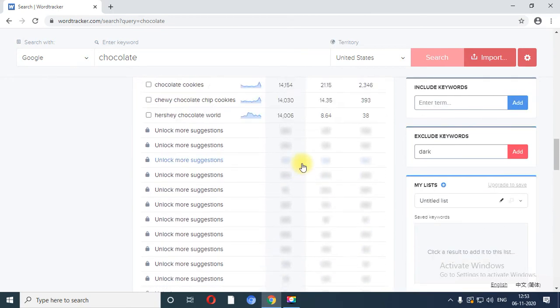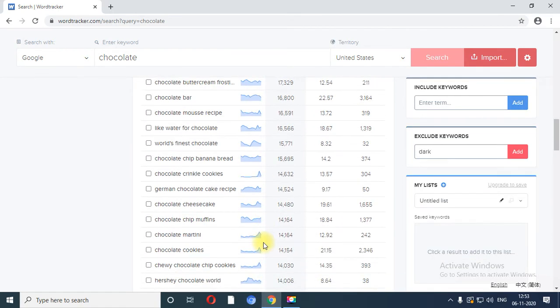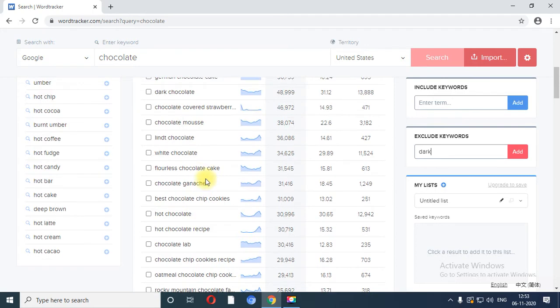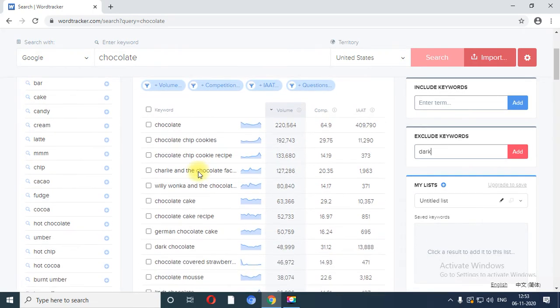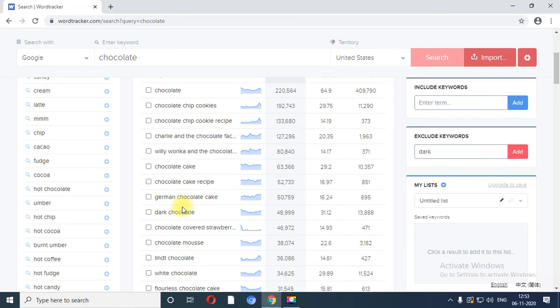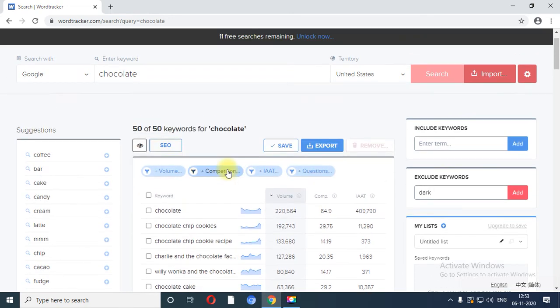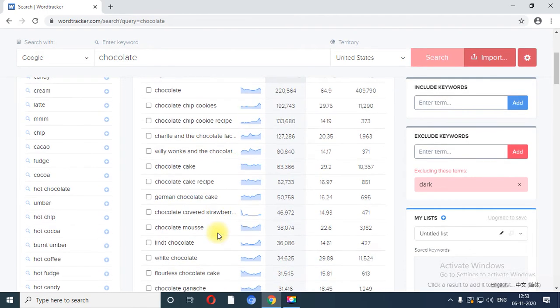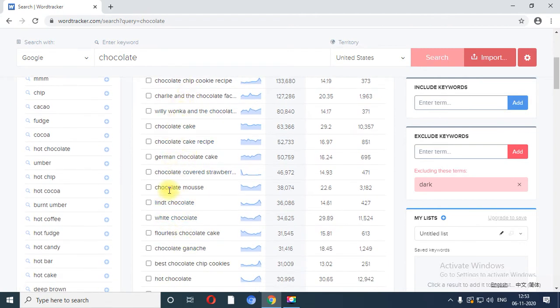Right now we have the list of results, and in the result only the dark keyword is over here, right? Approximately 50 keywords are written with the chocolate keyword. Right now dark is excluded. Now add, so the result would be 49, and over here you are able to see that dark is removed from the list.